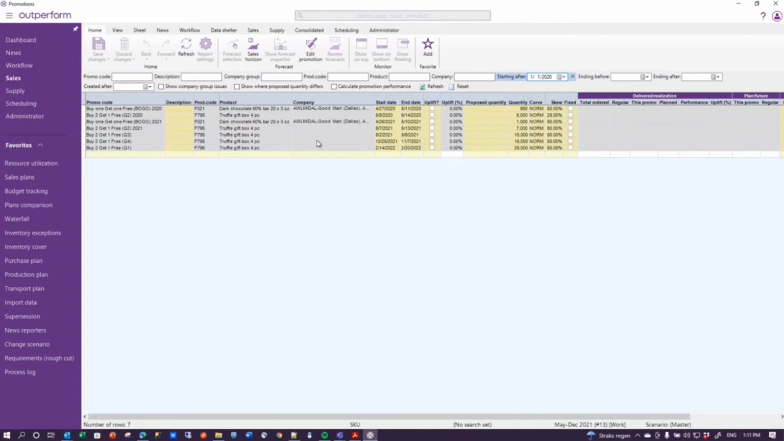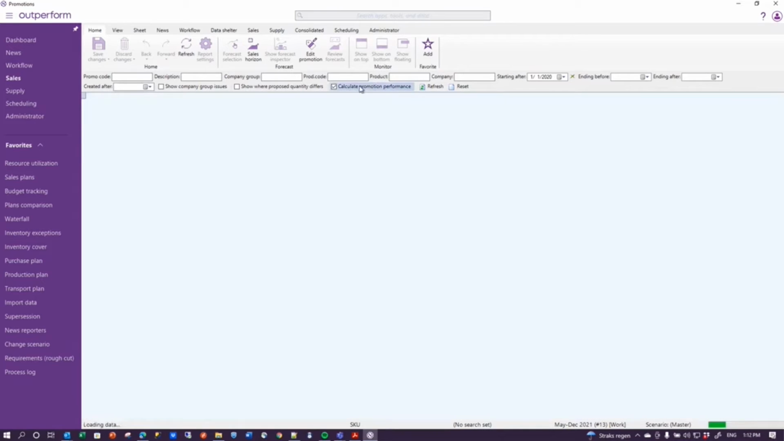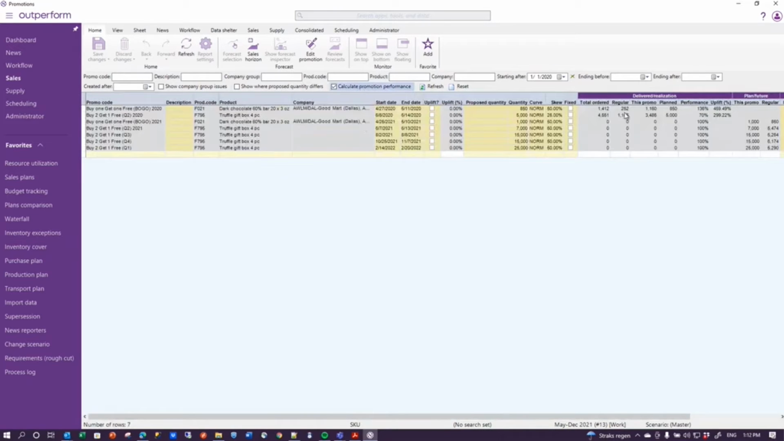Now, this is still a demo database with only just a handful, but in an industrial system, you have hundreds, if not thousands, of these promotions. Even if I then include also the option to calculate the promotion performance, that can be a heavy task. And suppose this report has been performing reasonably well to well all the time, but suddenly you experience a dip